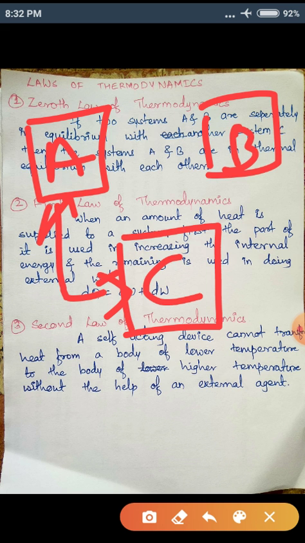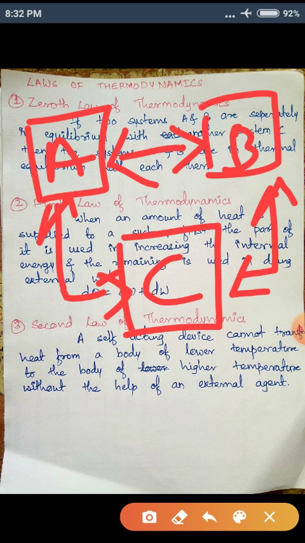B is separately in thermal equilibrium with C. Therefore B and C have the same temperature. B and C also have the same temperatures. And what does this mean? This means that A and B also have the same temperature.